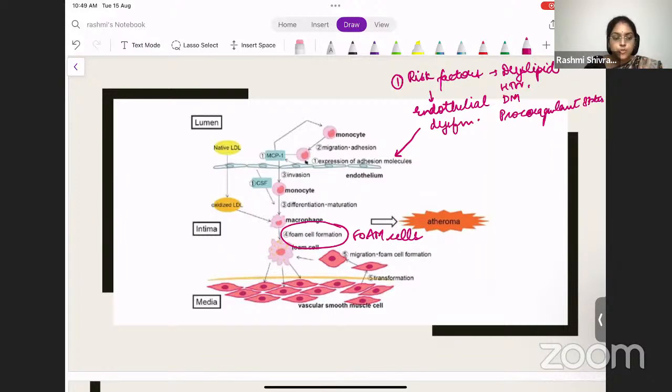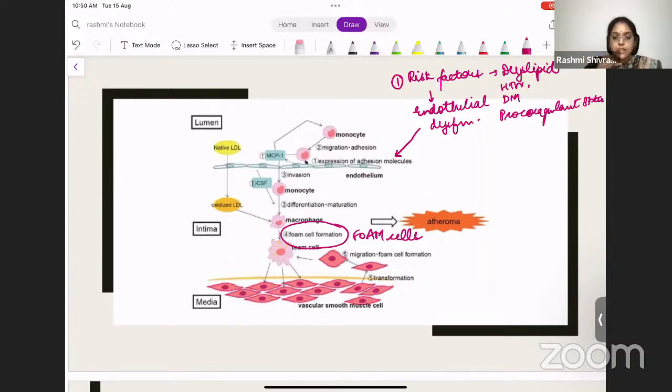These foam cells grow into the intima media space. They go into the media and vascular smooth muscle proliferation occurs. There is a transformation and that location becomes thicker. Then on top of that, because of all these factors, calcification happens because there is inflammation.